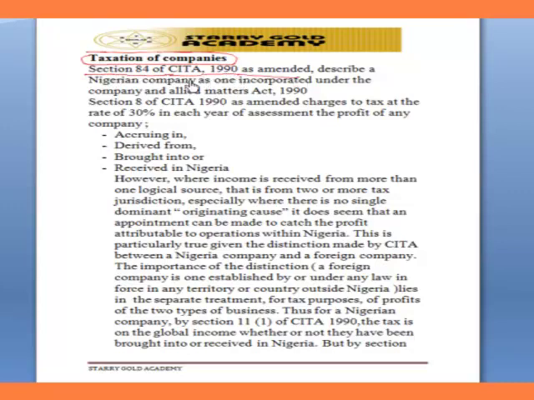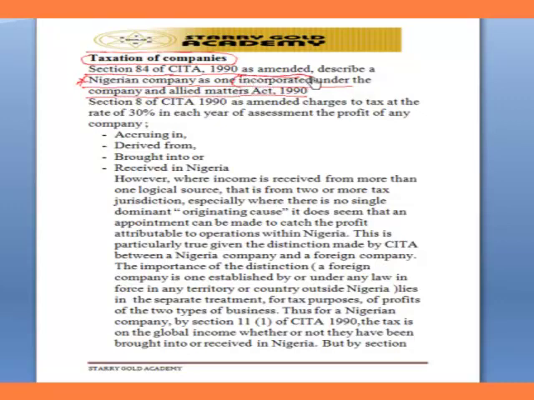And what can we see there? It describes a Nigerian company. Note, a Nigerian company is one incorporated under the Companies and Allied Matters Act of 1990. So for an entity or an outfit to be regarded as a company, it must be incorporated. What is incorporation? That's a different aspect altogether.